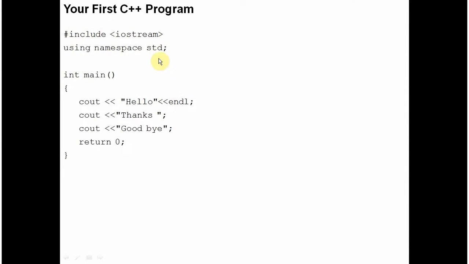What is this namespace? To avoid confusion among the commands, C++ has collected certain commands into a package. This package is known as a namespace. When you write using namespace std, it declares that whatever commands you are using are from this collection, this package. It obviously helps in avoiding collisions among the commands, among the functions even.